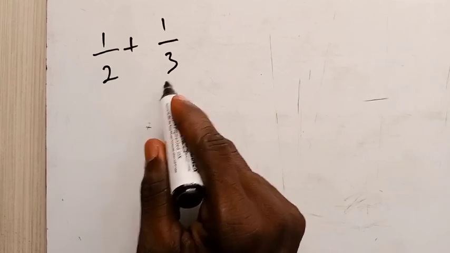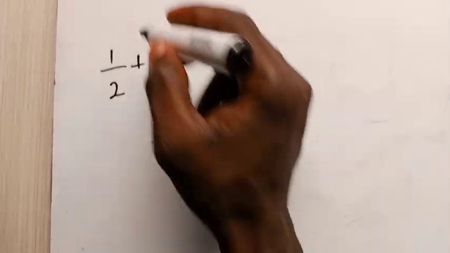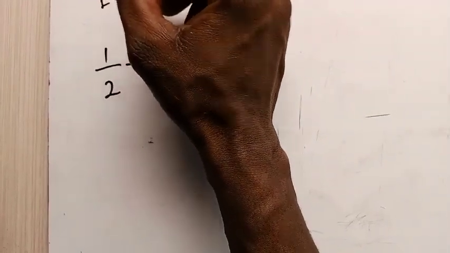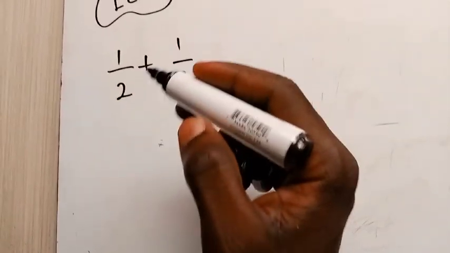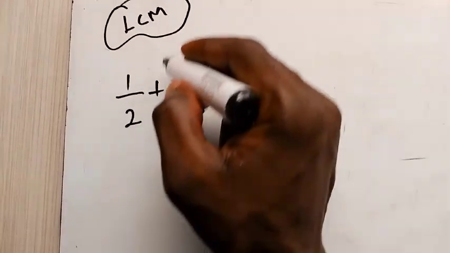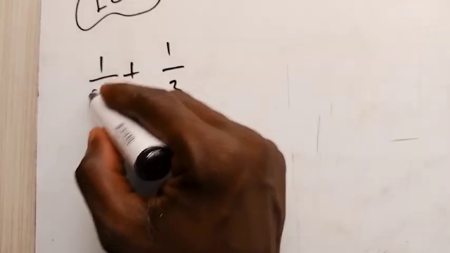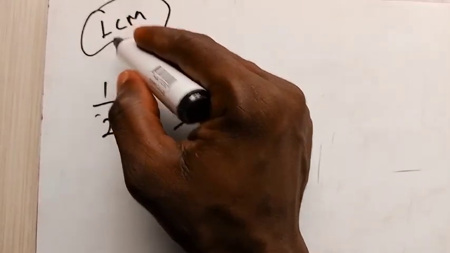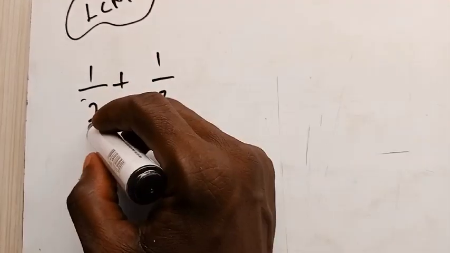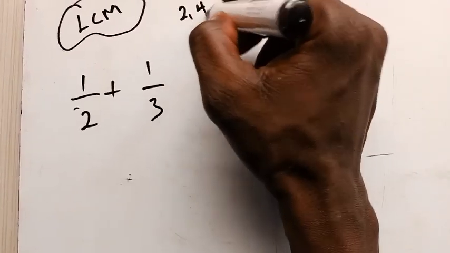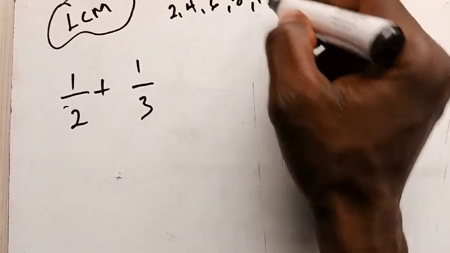Solving this guy here, you need something that we call the least common multiple. Some of you know this already. It means the least common multiple of the denominators, the numbers at the bottom. Those are the numbers for which we are finding the smallest common multiple. Multiples of 2 here will be 2, 4, 6, 8, 10, and so on and so forth.